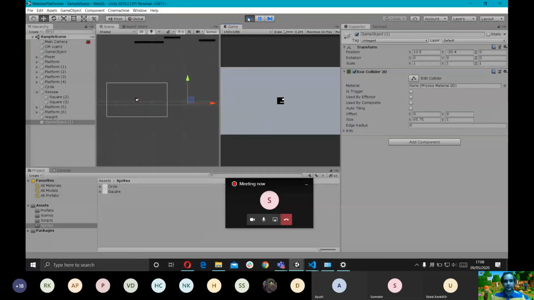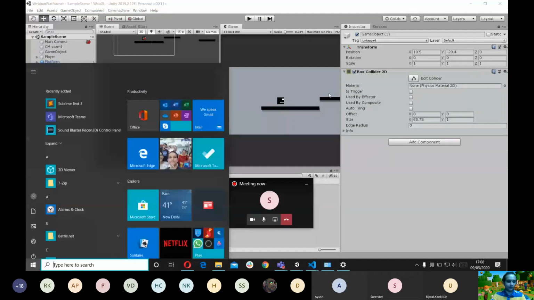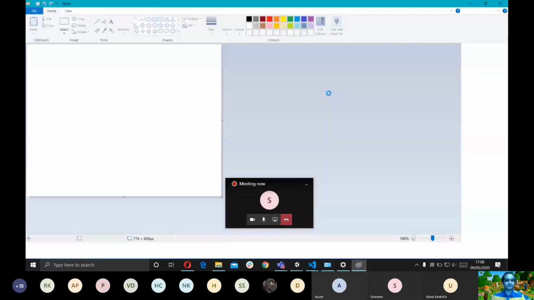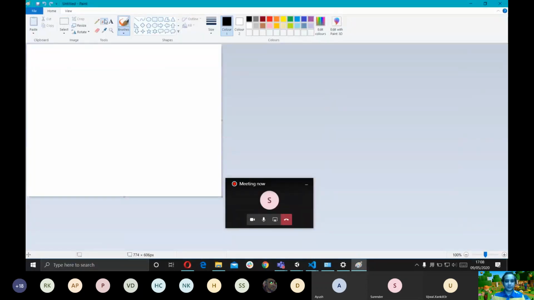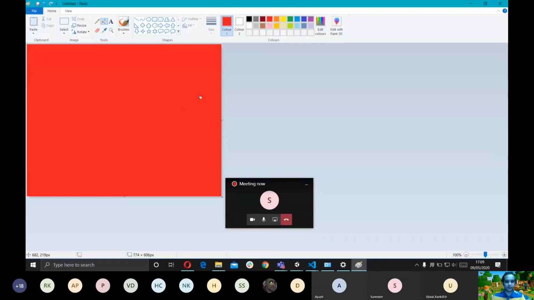So what do we want when this happens? When the player collides with this game object, we want to show a game over screen. So let's first make a game over screen. I'm just gonna open up Paint. And I'm not using any assets or any complicated stuff because I really wanted to show you guys how much you can actually do from just inside Unity.